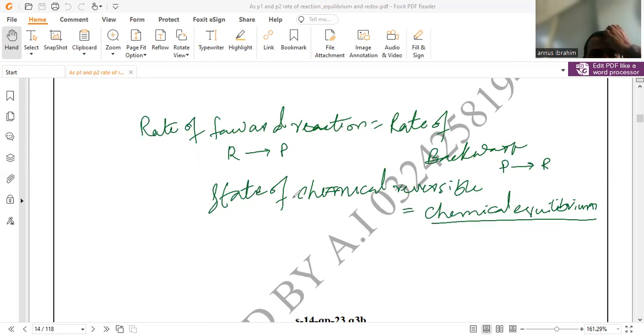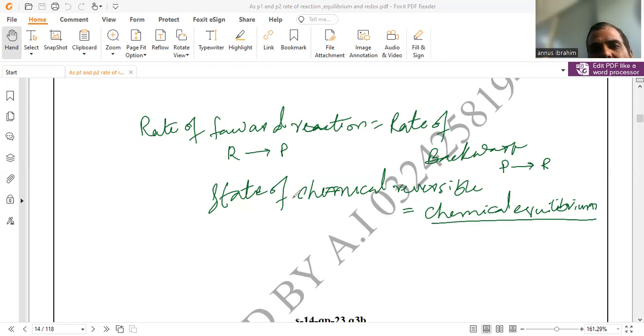Chemical equilibrium has some characteristics, and this definition is also classified as a characteristic of the chemical reaction. When the reaction reaches the equilibrium state, we put some conditions. First, the rates of forward and backward reaction must become equal.